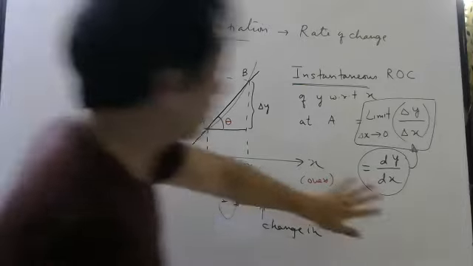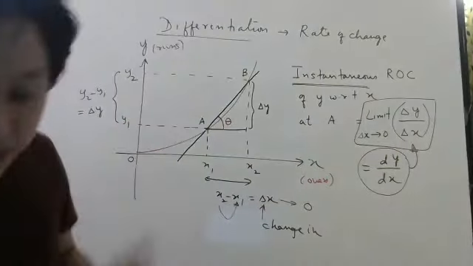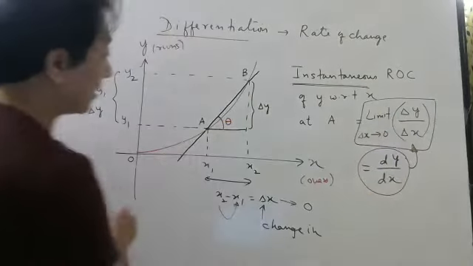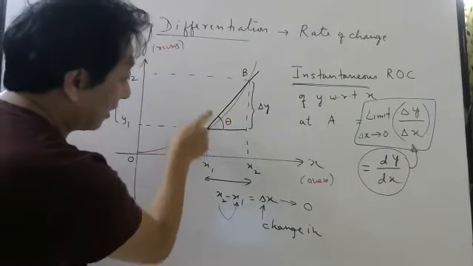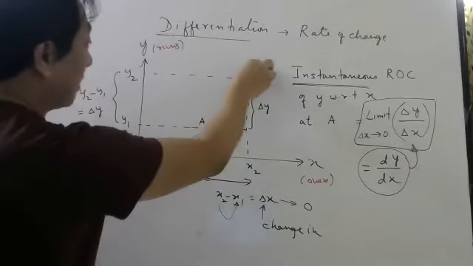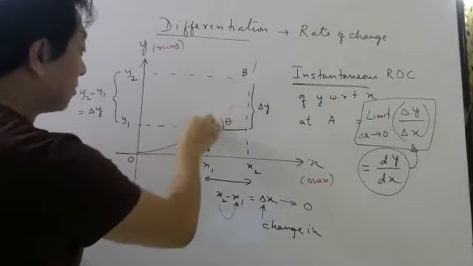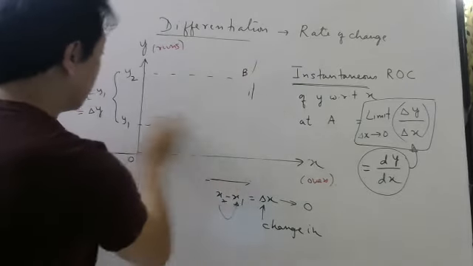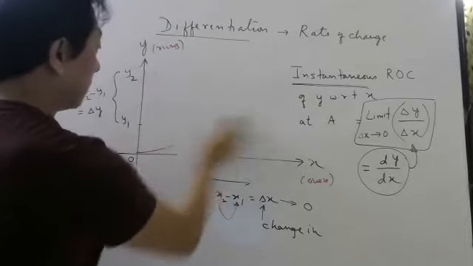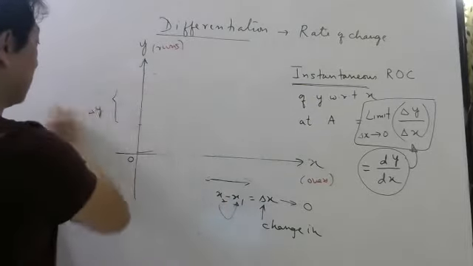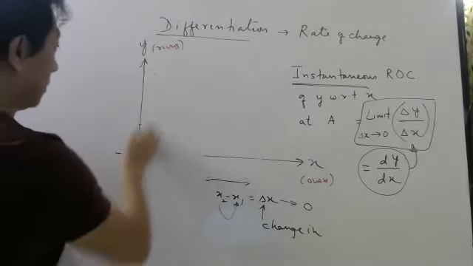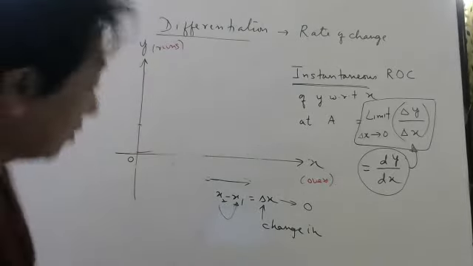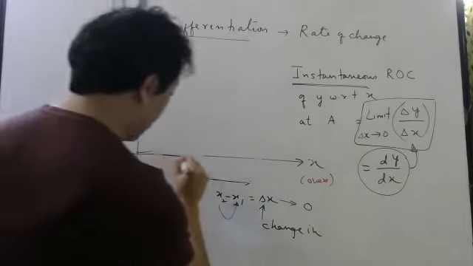Okay. So once we have understood this, now graphically, what does it mean? Before, what was delta y by delta x? Tan of this angle, right? Now see what happens when this B comes closer and closer to A. You don't know, students, how important these things will be for your entire career.